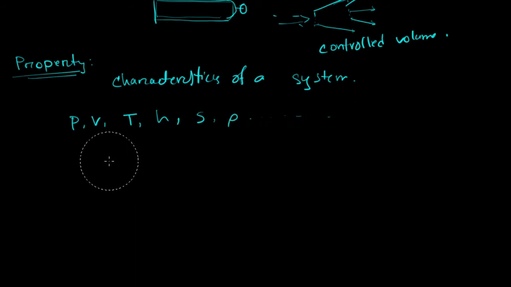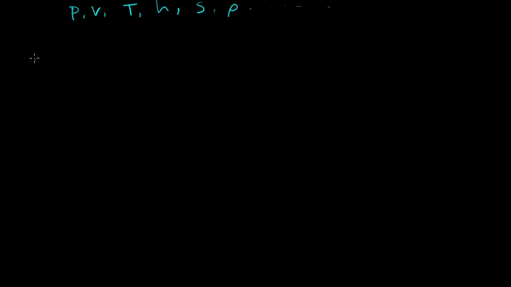There are three kinds of properties. First of all, intensive property. Then number two is extensive property. And number three is specific property.